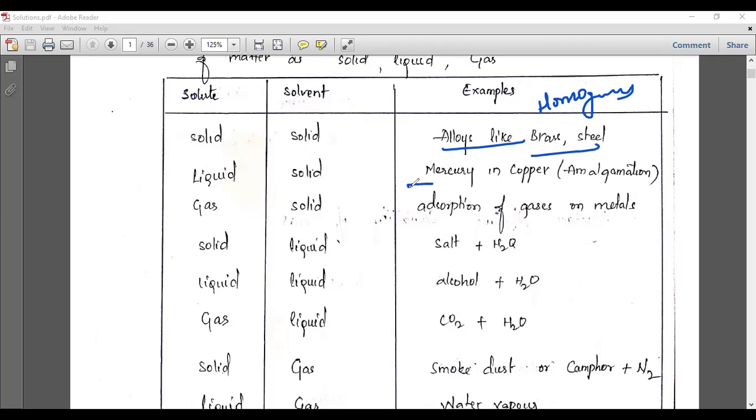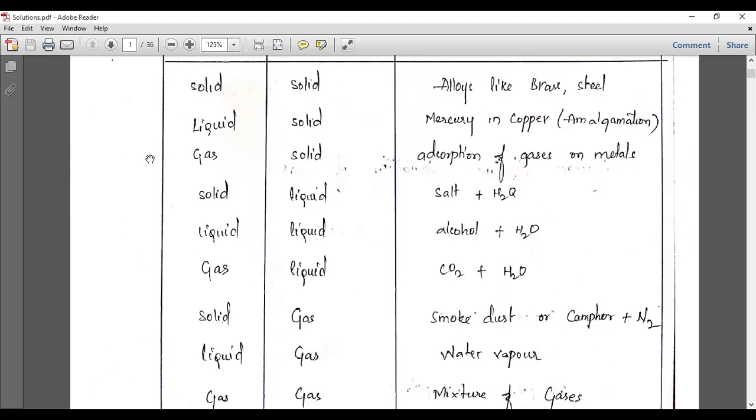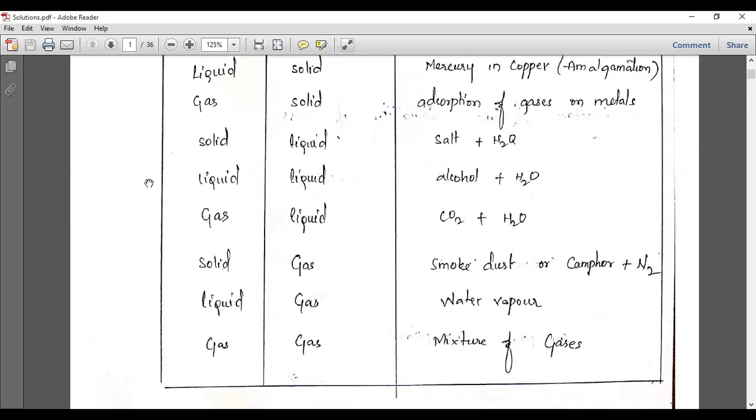You can take mercury in copper as homogeneous, and absorption of gases. You have to understand these things. Salt plus water generally makes a homogeneous solution. Alcohol plus water also makes a homogeneous solution. Homogeneous is nothing but a single layer, one layer. It forms only a clear solution with one phase. You have to understand these things.